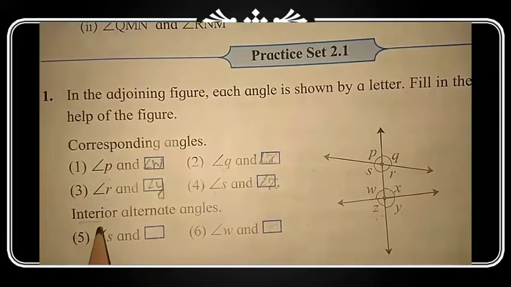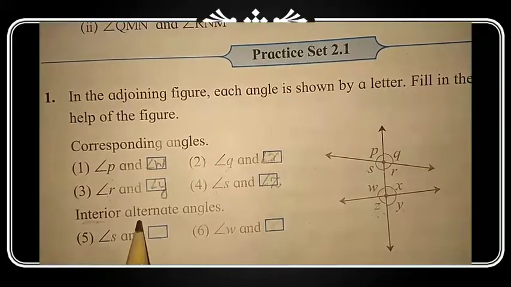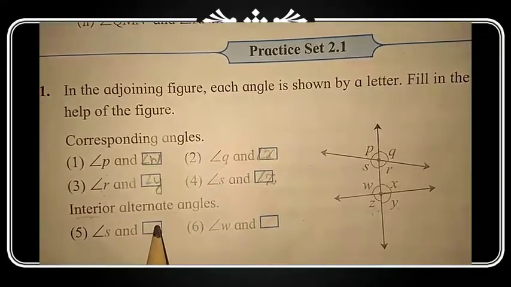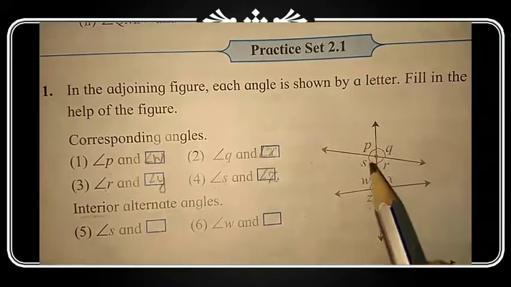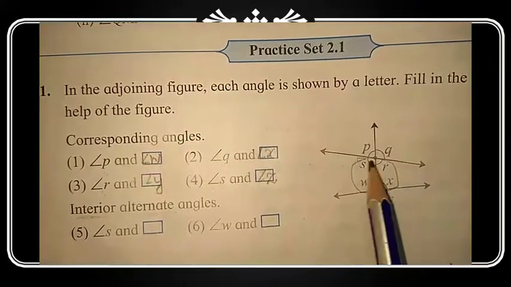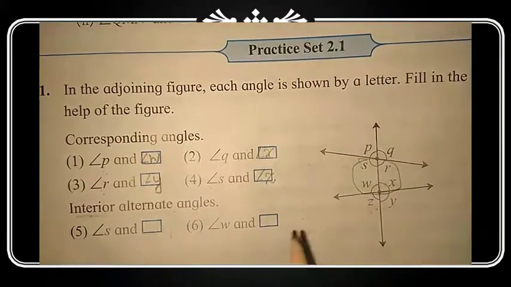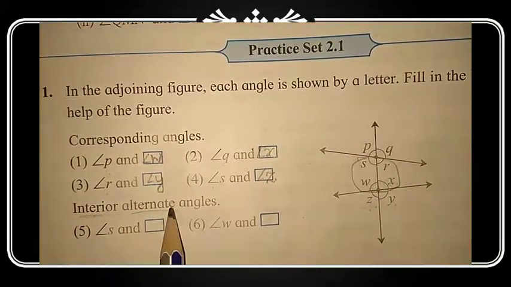Now second one is interior alternate angle. Interior but alternate angle. So alternate angle means what? Interior angle means only these 4 angles are interior angles here: S, R, X and W. These 4 angles are interior angles here. But we want interior alternate angle.